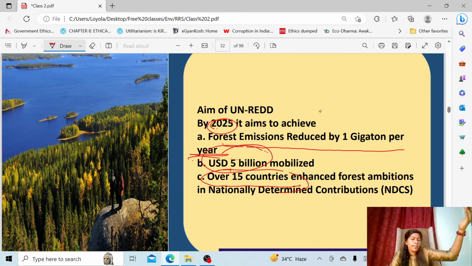NDC was proposed in the Paris Agreement. We all know that in the United Nations Climate Conference, in the Paris Conference, they said that every country can come out with their nationally determined contribution, because not everyone is equal. Like five fingers, they are not equal. One is in the developing stage, one is developed, one is in the emerging stage, one is least developed, one is very poor. So how can you have one goal for everyone? They will not be able to follow, especially climate related solutions, because they don't have sufficient fund.